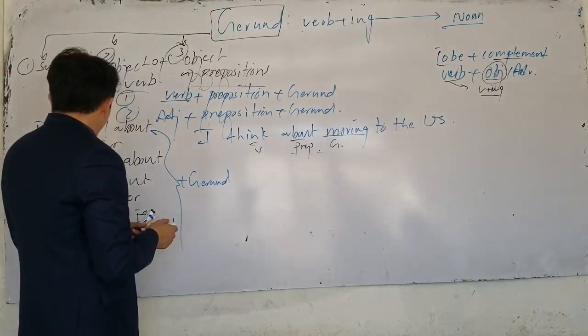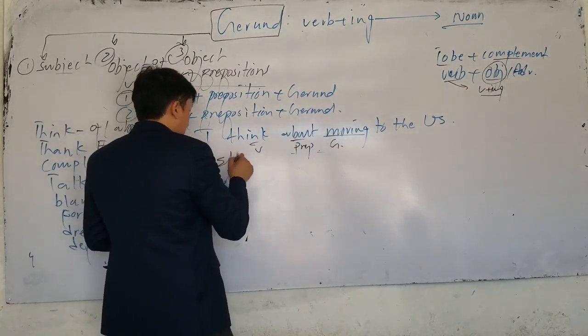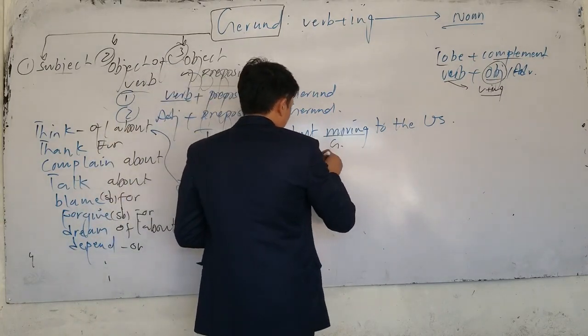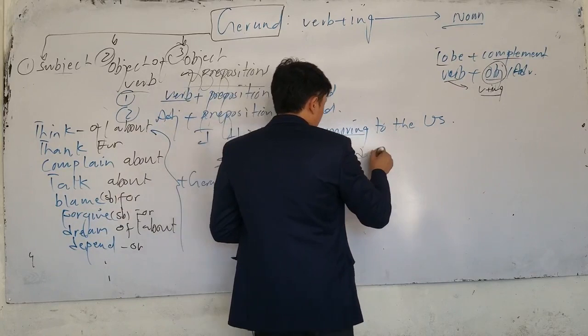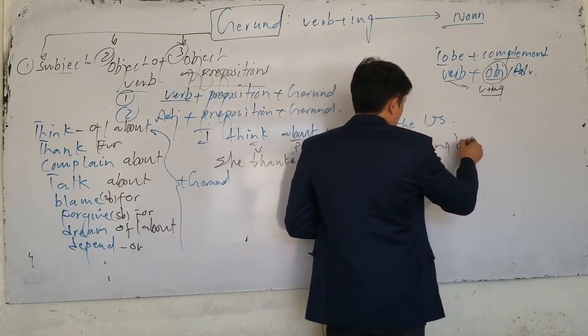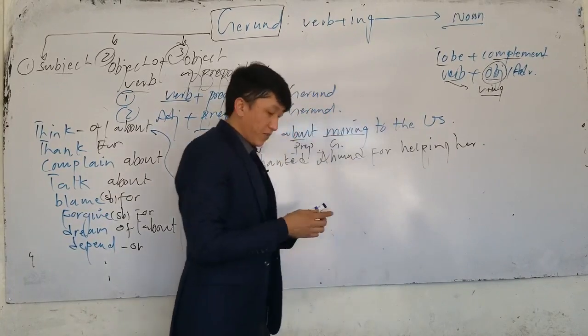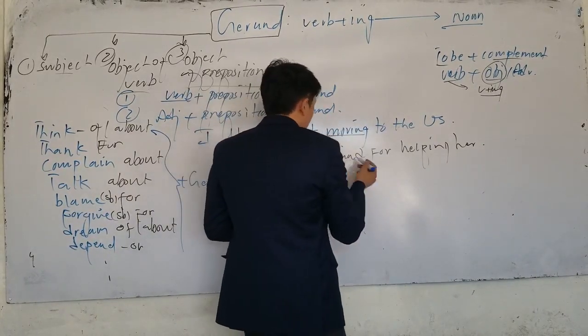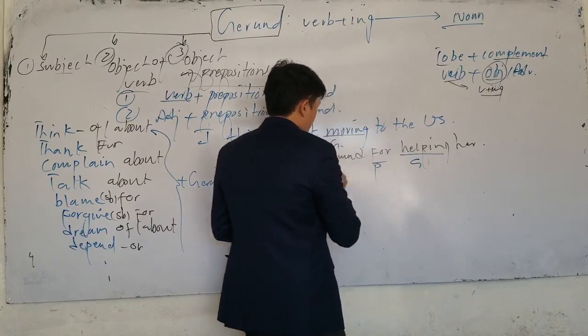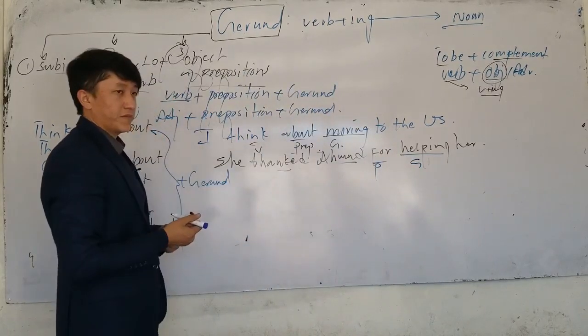Next, she thanked Ahmad for helping her. Which one is gerund? Thank somebody for helping. This is gerund, this is preposition.